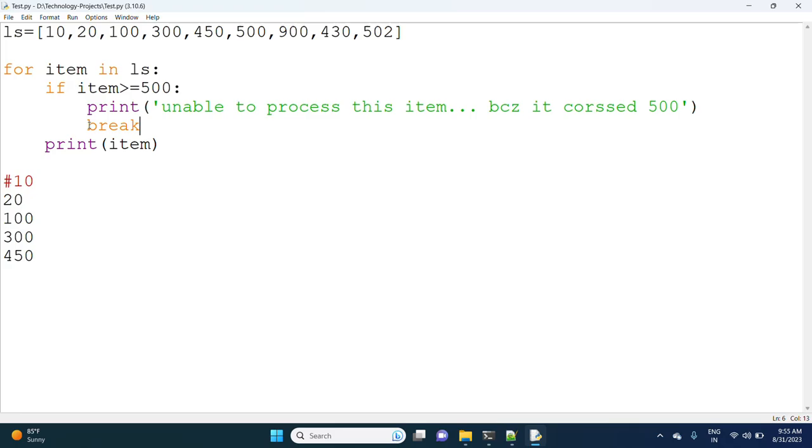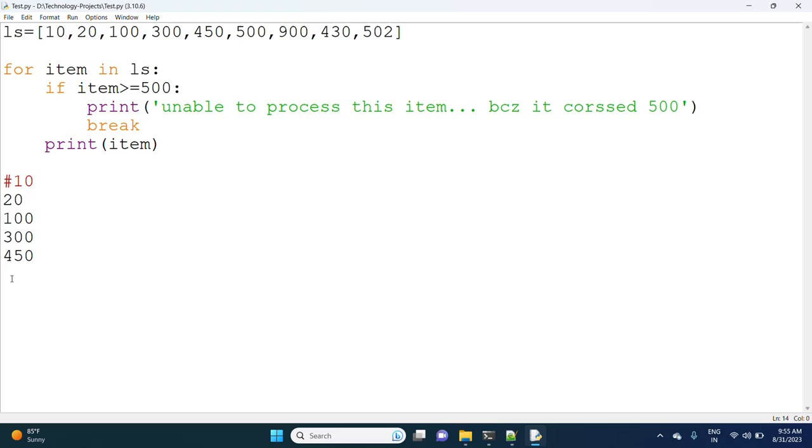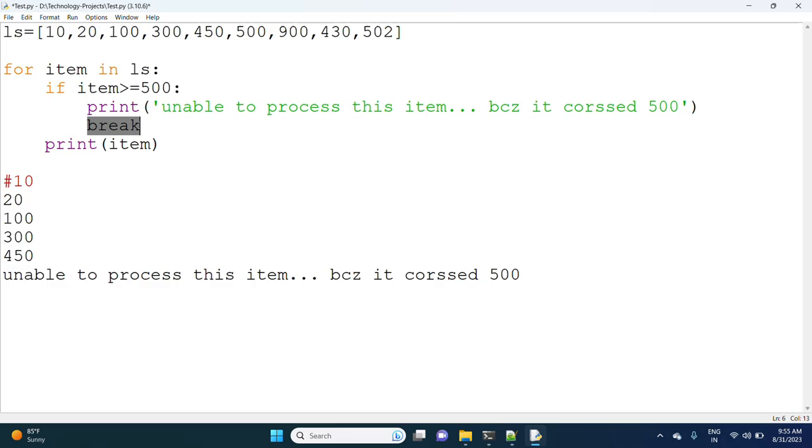Next, it is going to print the message: unable to process this item because it crossed 500. After 450 it is going to print this information, it breaks the execution and comes out from the loop. The next elements won't be processed.